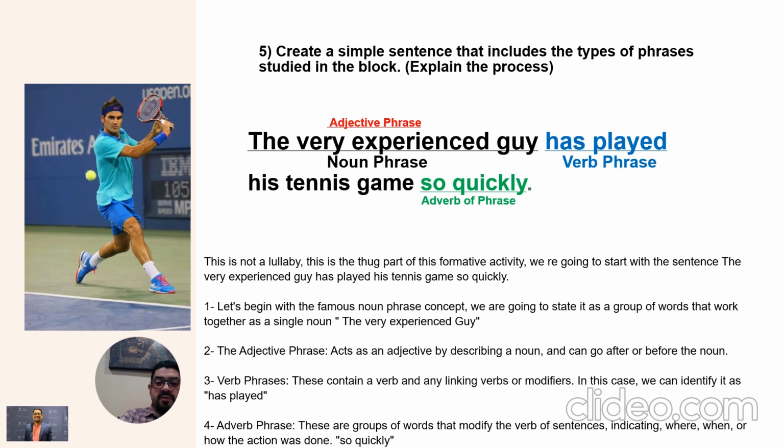And so quickly, if you notice, we have it at the end of the sentence because it describes how the game was played, how fast, how slow.